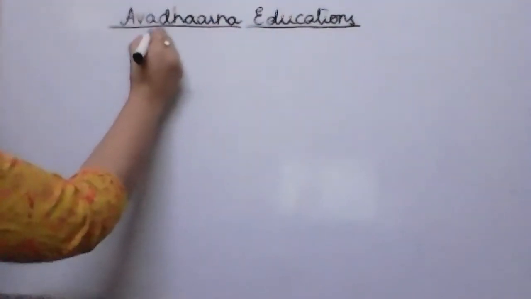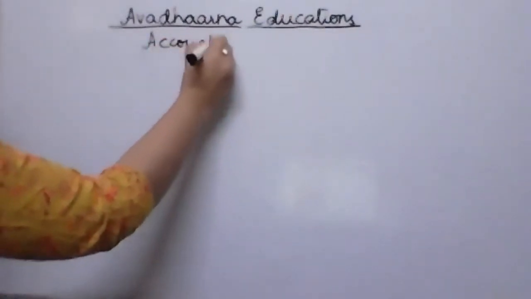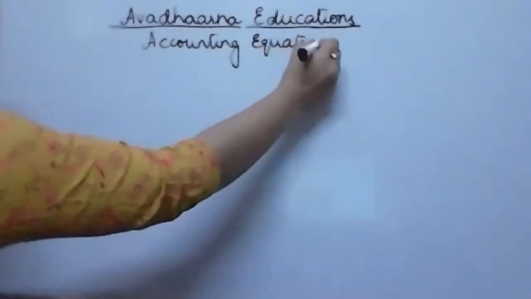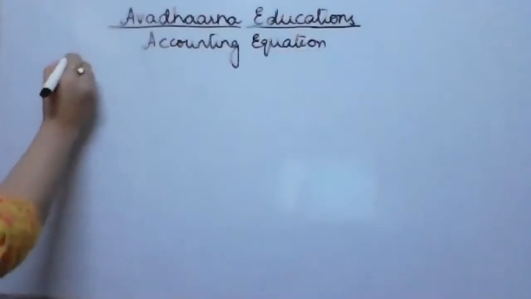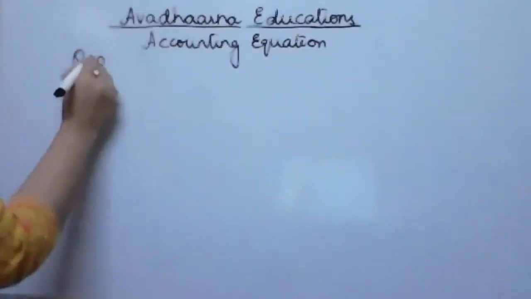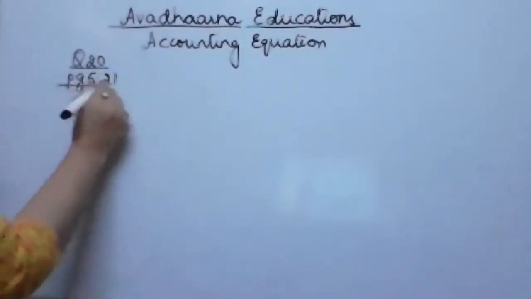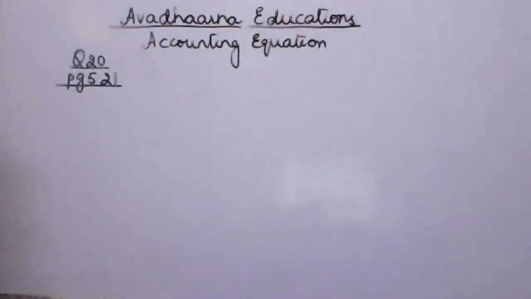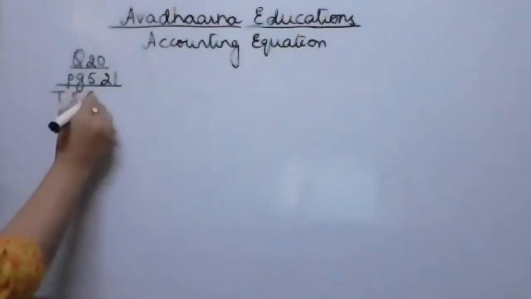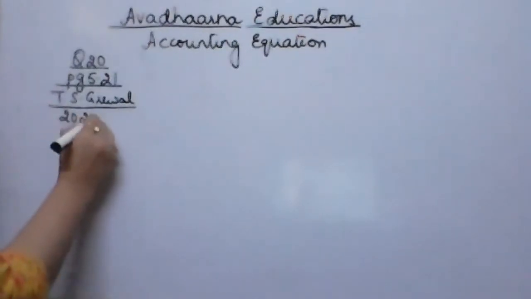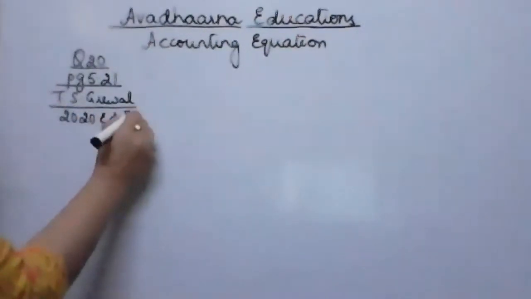Now we have received certain queries from the chapter accounting equation. Let's solve them. The first query is question number 20, which is given on page number 5.21 from the book T.S. Grewal, 2020 edition, and this question says that